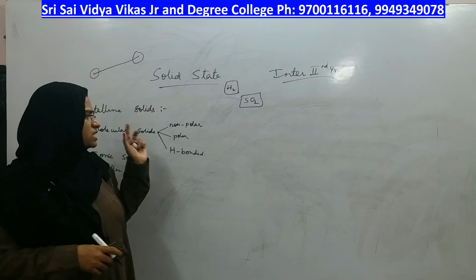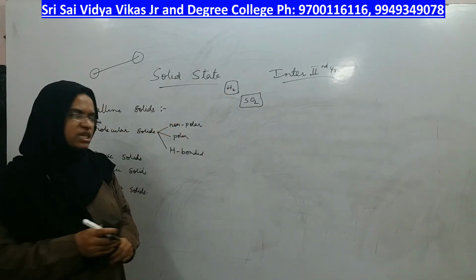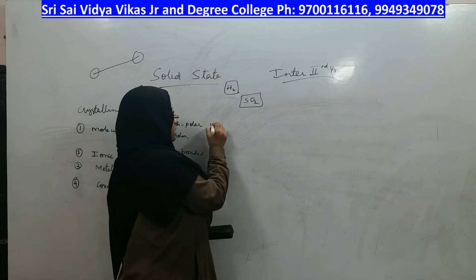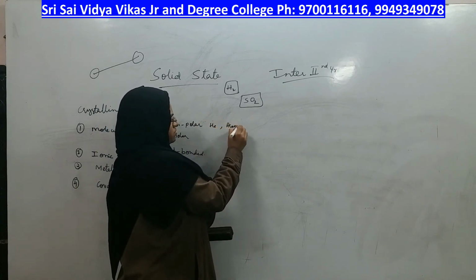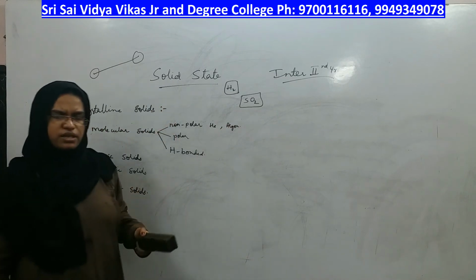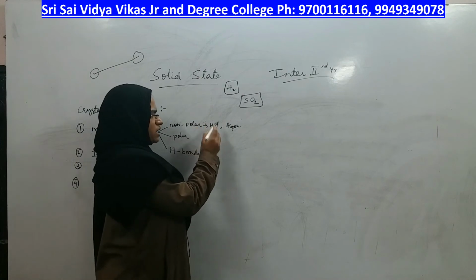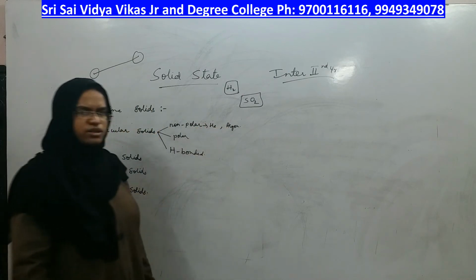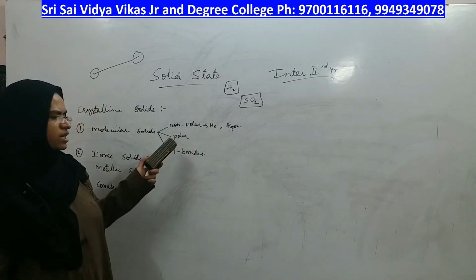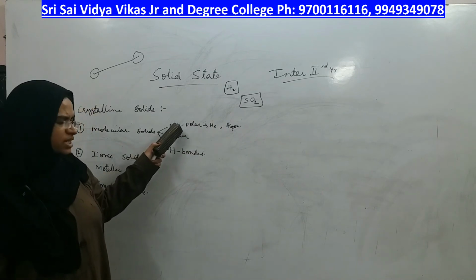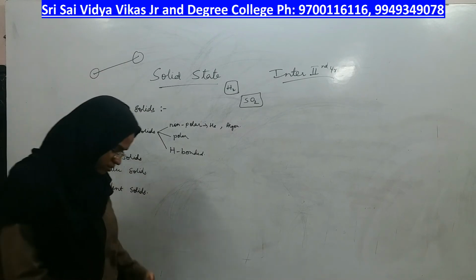Molecules that are non-polar in nature, like helium or argon, if they come together, helium not alone, argon not alone, but those molecules come together to make a crystal, it is called non-polar molecular solids.